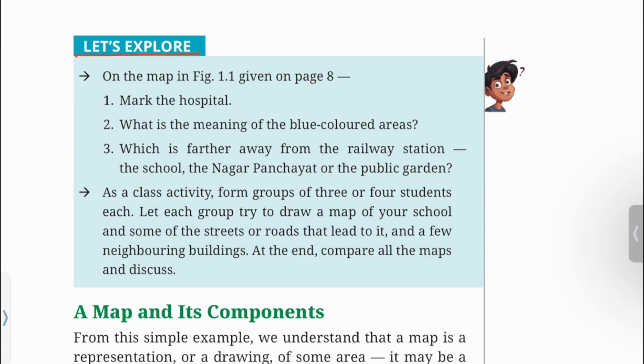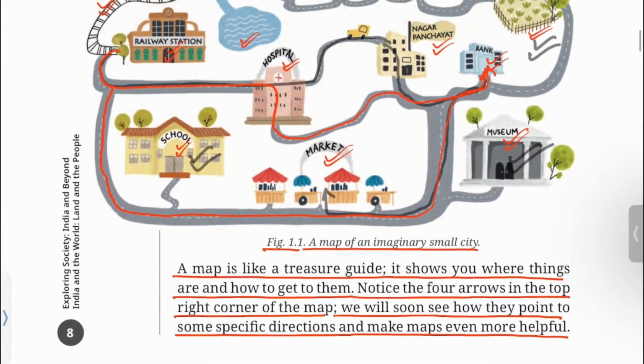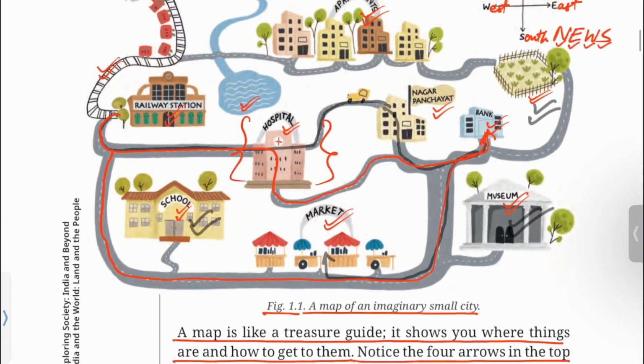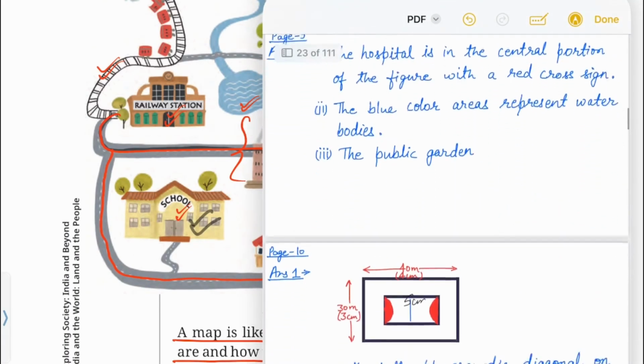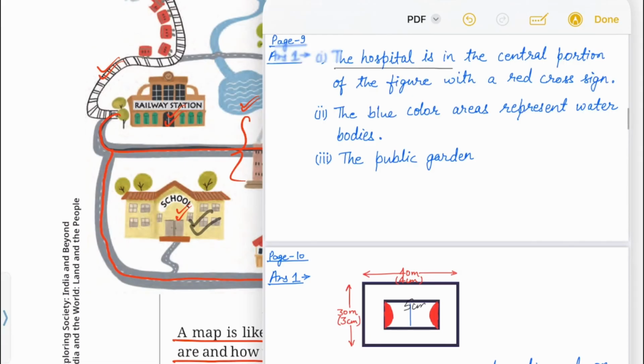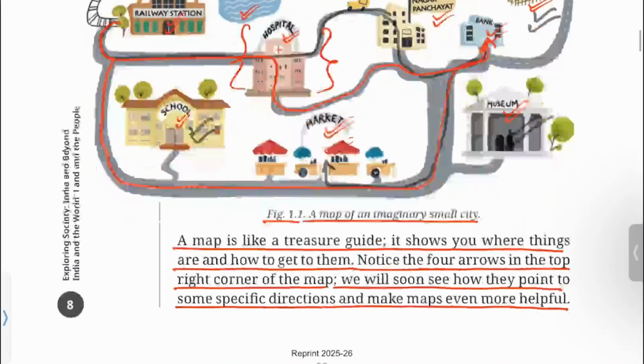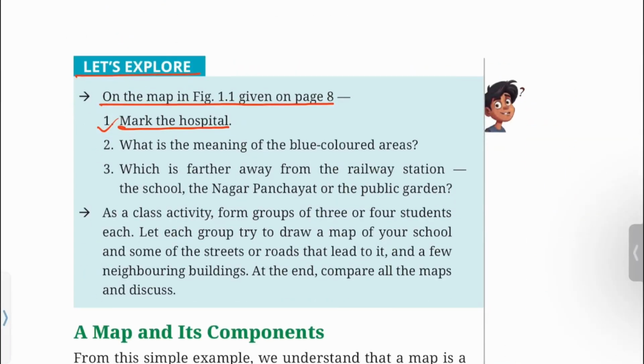Let's explore. On the map in figure 1.1 given on page 8: 1. Mark the hospital. You can see the hospital here, having a red cross sign. You can write the answer like this. The hospital is in the central portion of the figure with a red cross sign. 2.